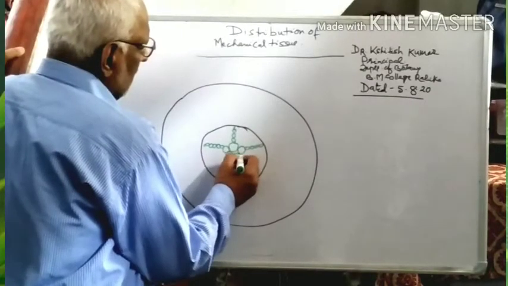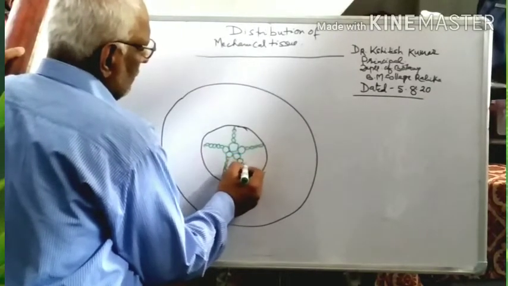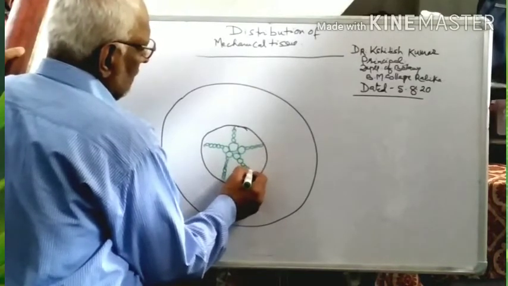Central cylinder of mechanical tissue is found.